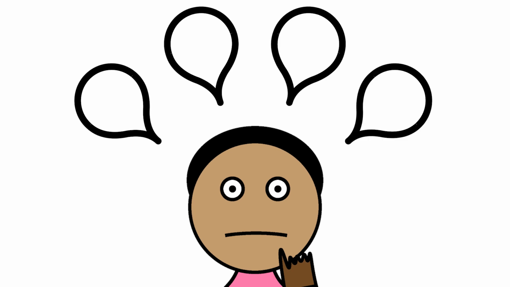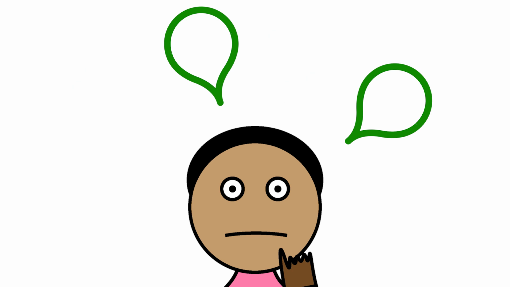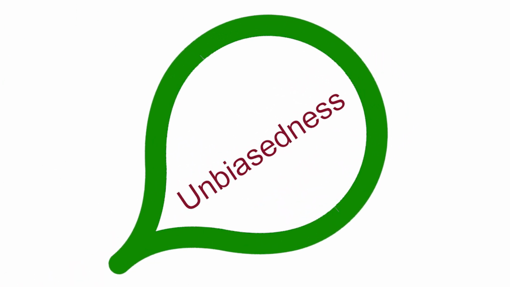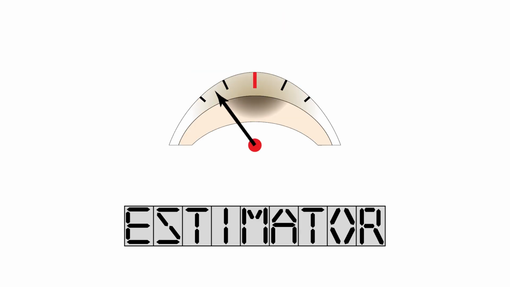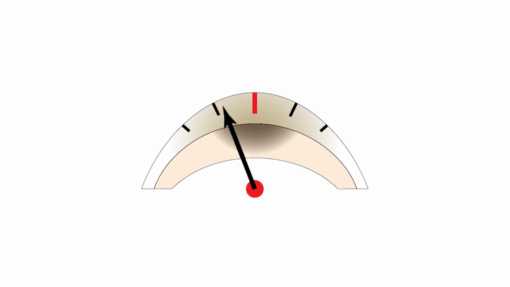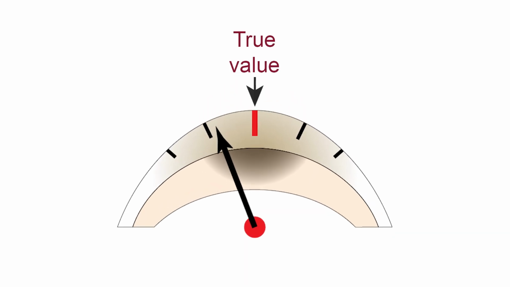In order to choose a good estimator, certain properties should be considered, one of them being that of unbiasedness. Since the estimator serves to approximate the value of a parameter, an unknown population characteristic, the value of the estimate should be, in some sense, close to the true value.